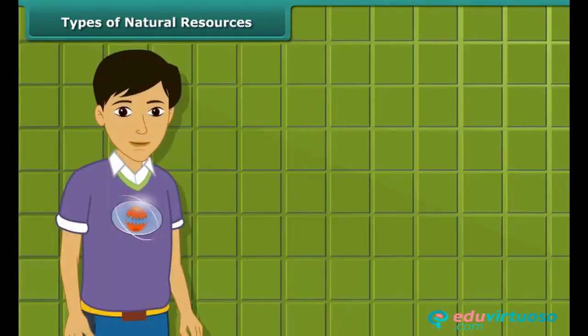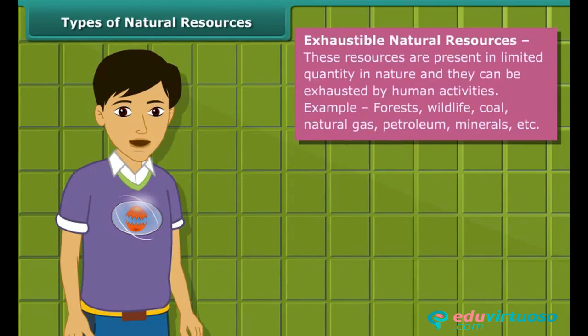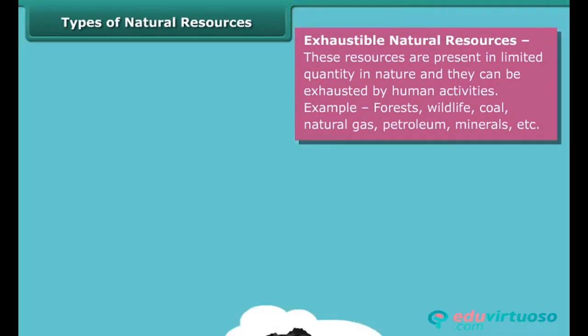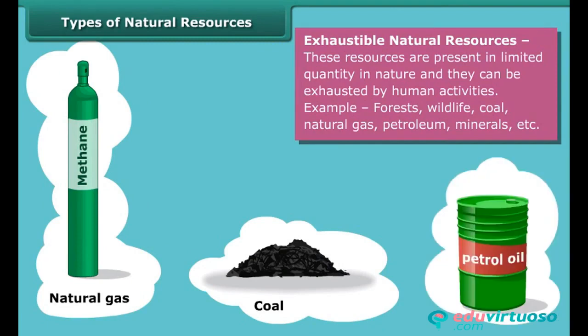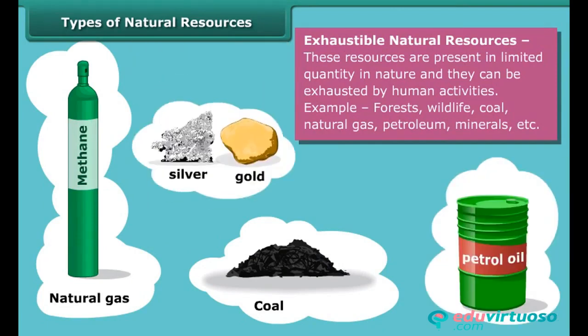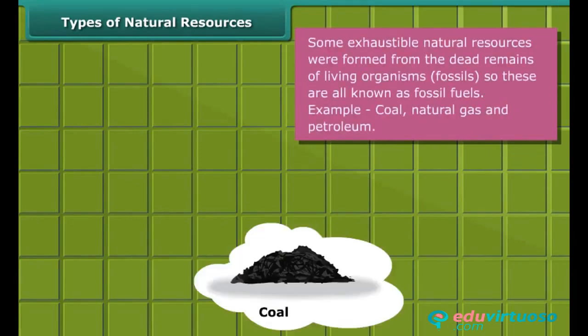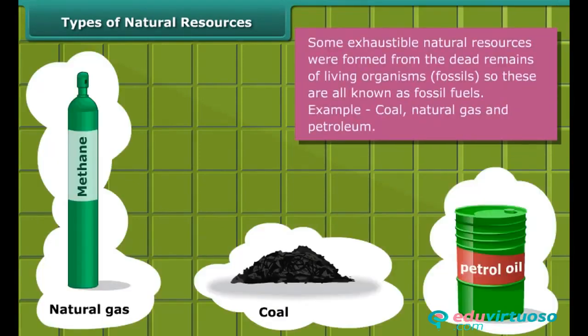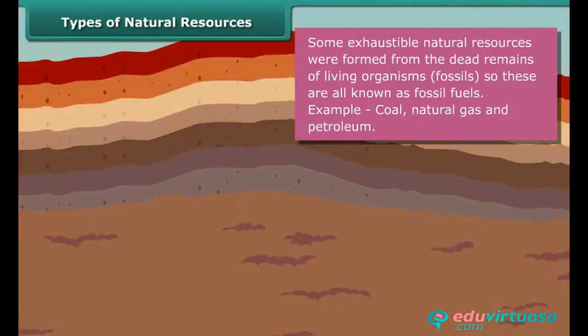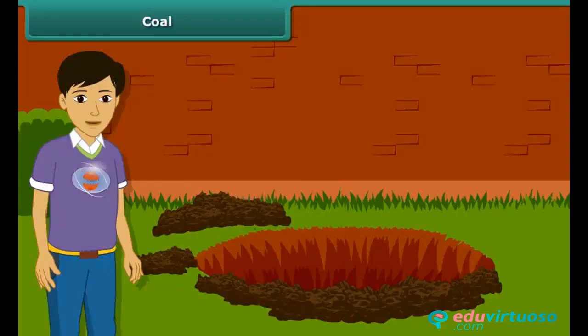On the other side, the amount of exhaustible resources is limited and they can be exhausted by human activities and consumption. Forests, wildlife, coal, natural gas, petroleum, minerals are examples of these resources. Do you know that some exhaustible resources like coal, natural gas and petroleum were formed from the dead remains of living organisms called fossils, and hence these are also known as fossil fuels? Hey, now let us know about these fossil fuels in detail.